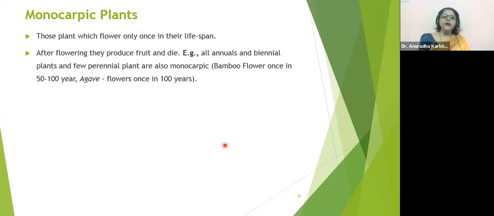These plants are called monocarpic. Mono means single. Carpel, what is carpel? Gynoecium, which is associated with the female flower formation. So monocarpic plants flower only once in a lifetime and then they die.